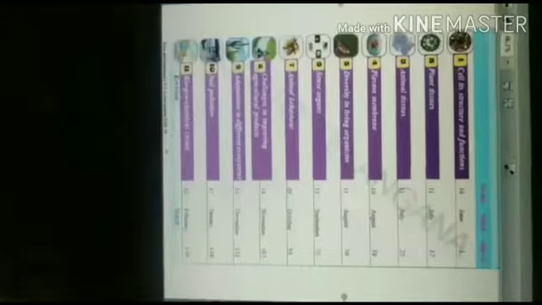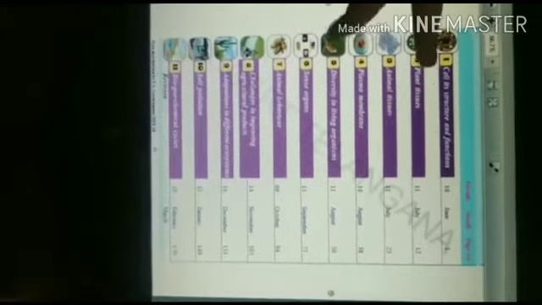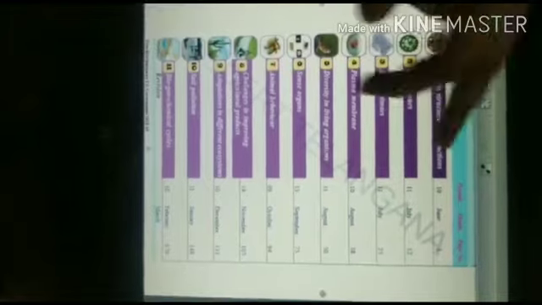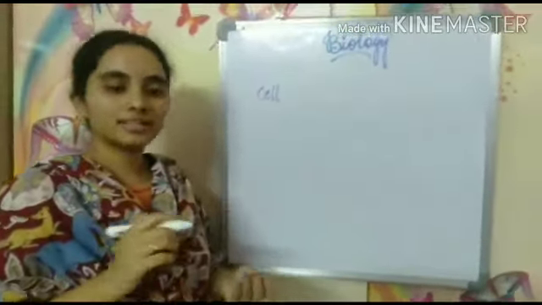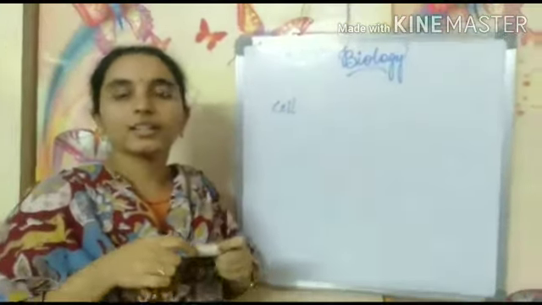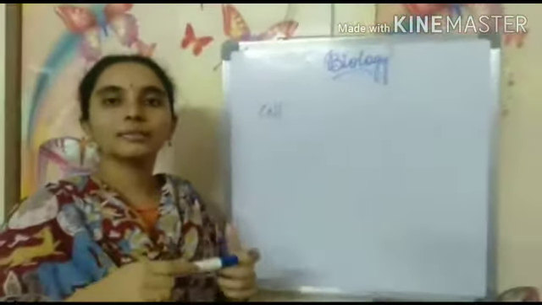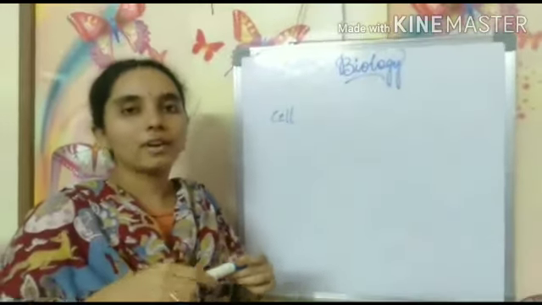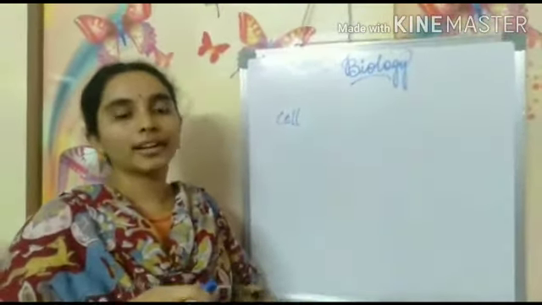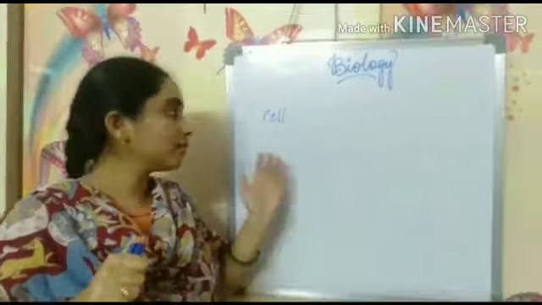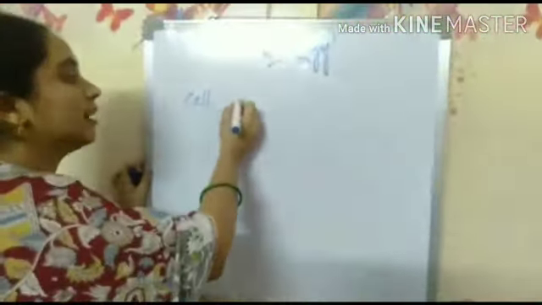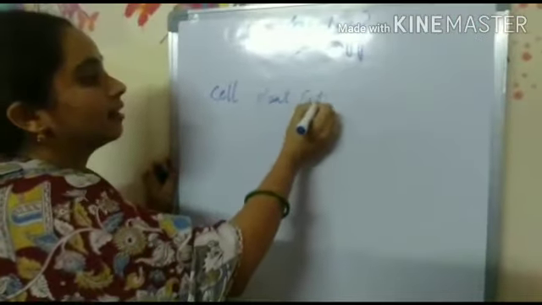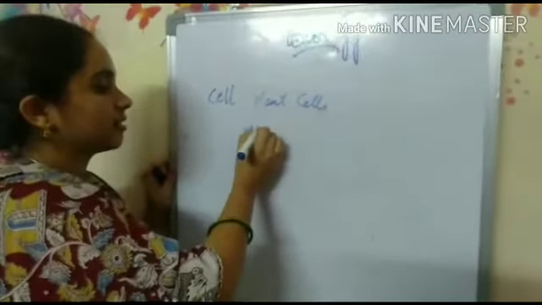Okay, the first lesson is Cell, its Structure and Function. You have already studied the structure of the cell in 8th class. All the cells make our organ systems and organisms. In 8th class you have studied different types of cells, that is plant cells and animal cells.